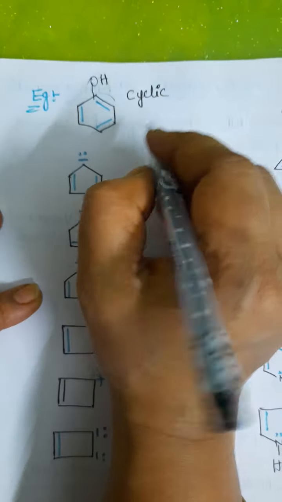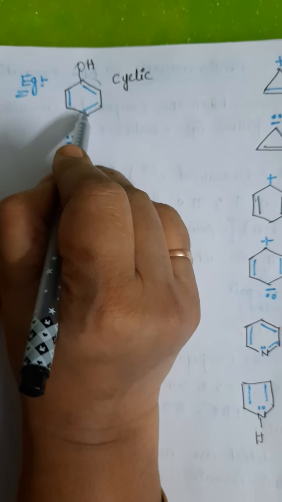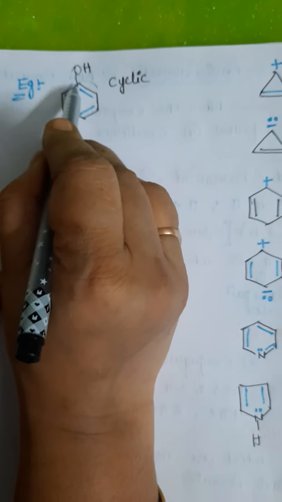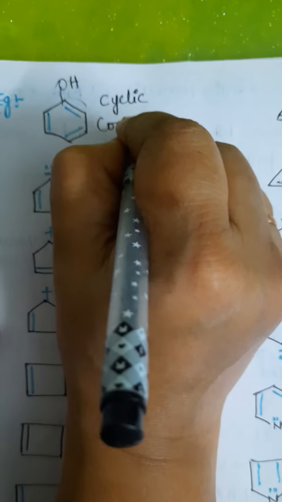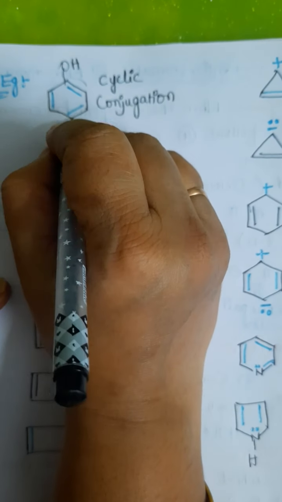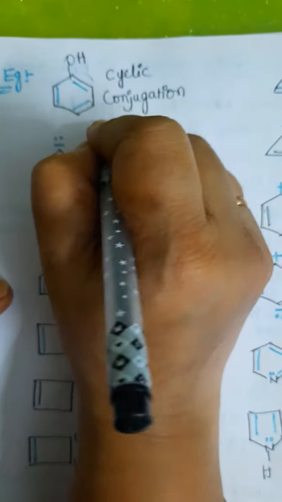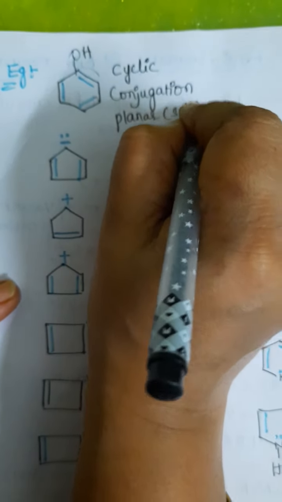Does it have a conjugated system? Let us check. A pi bond is there, sigma bond, pi sigma means totally conjugated. Conjugation is there. Next, planarity is there? Yes, obviously, a double bonded carbon is sp2 hybridized carbon. So planarity is there because the carbon is sp2.